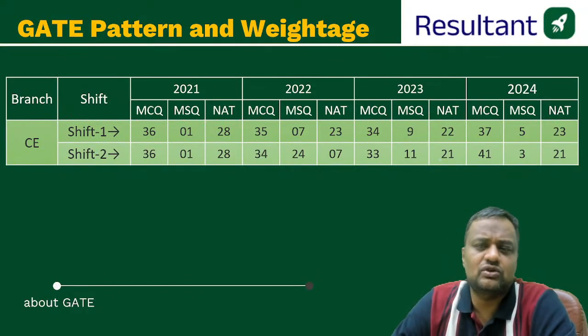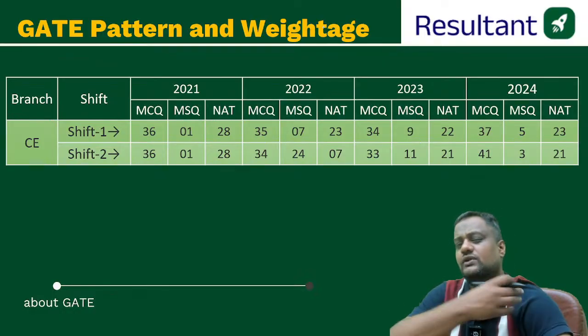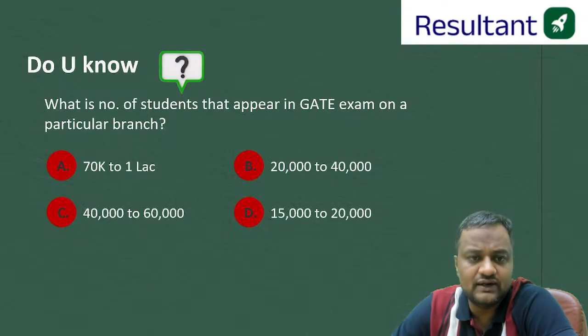This is the number of MCQ, MSQ, NAT questions in 2021, 22, 23, 24. Soon we will be uploading for 2025 as well.